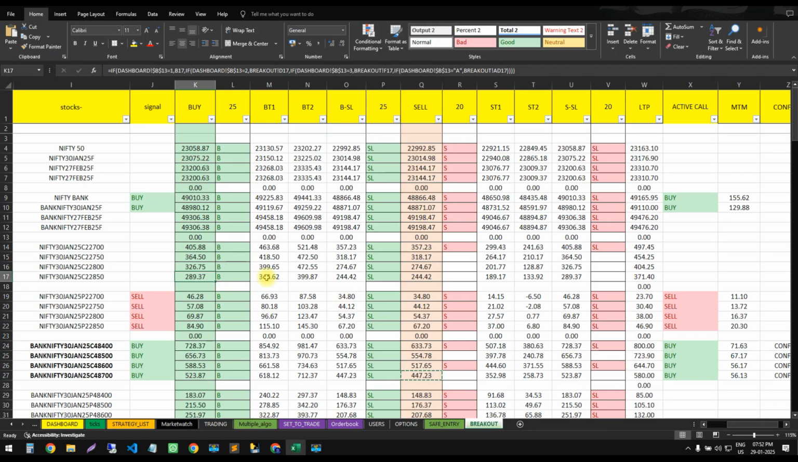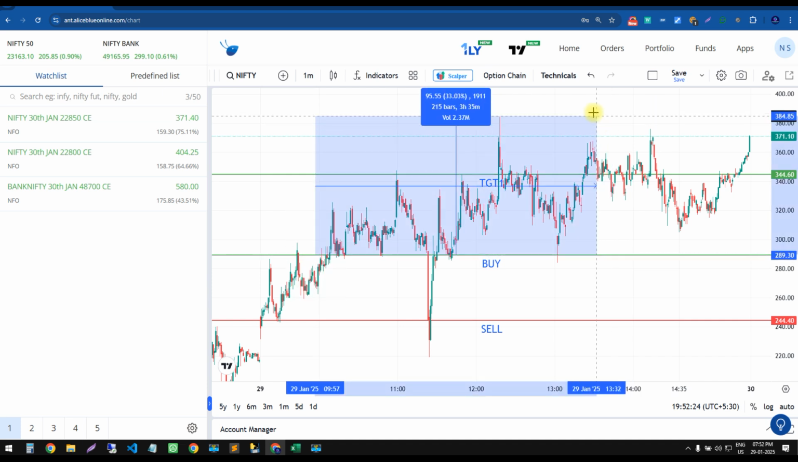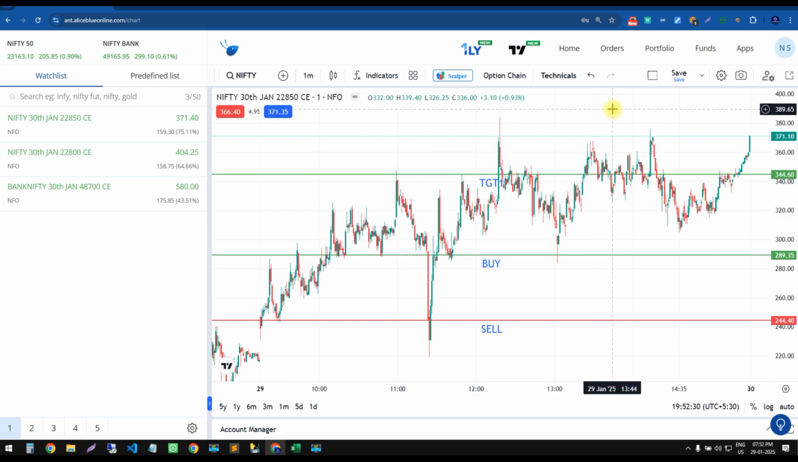Well, traders, you can see the same thing as in the index. Buy target 1 was at 344. Yes, I have mentioned 344 here. So buy target 1 is also hit. Let me see how many points went up from our market. What was today's high from our buy levels? Almost 95, I think.